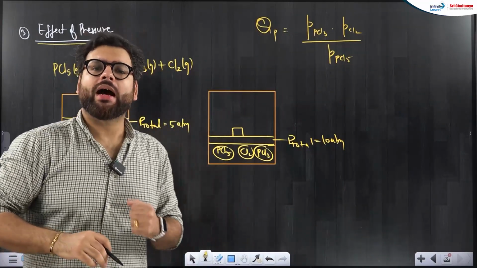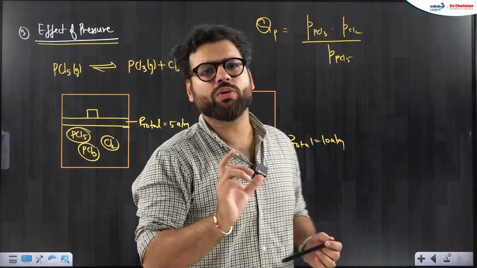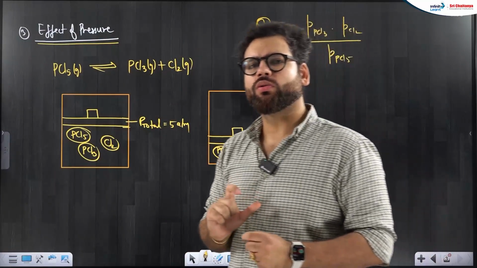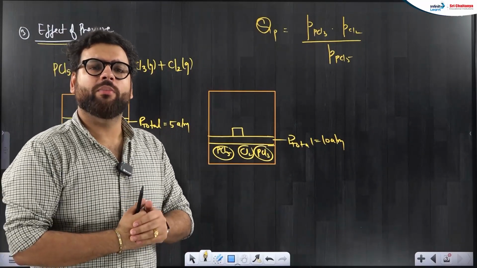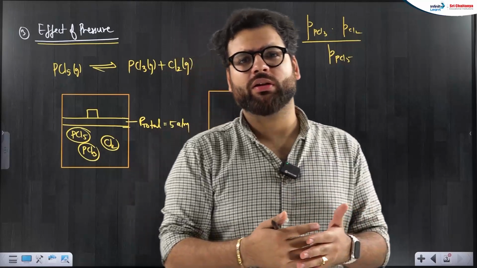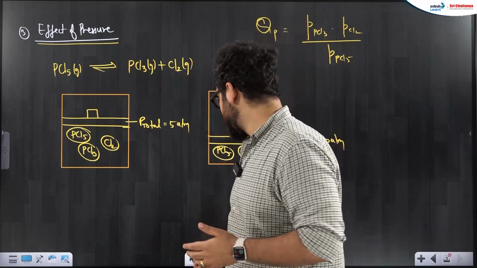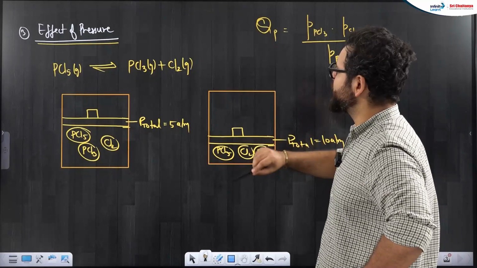Now what has happened? I increase the total pressure to double. Due to this, what will happen? All the partial pressures will also double. Because what is partial pressure? Partial pressure is mole fraction into P total.